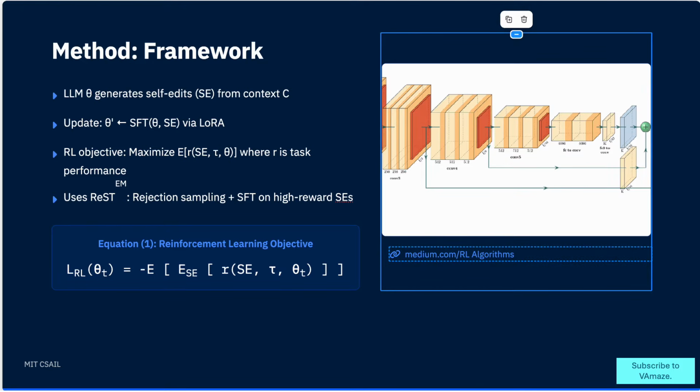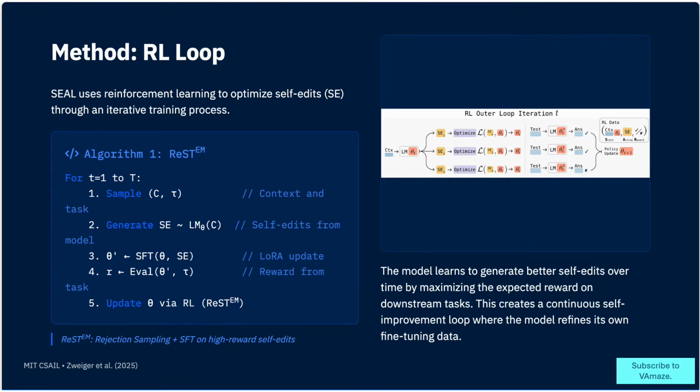Method. RL loop. The RL loop that powers SEAL follows a clean, iterative process. For each training step, the system samples context and tasks, generates self-edits from the current model, creates an updated model through fine-tuning, evaluates its performance on target tasks, and then uses these rewards to update the model parameters. This creates a continuous improvement cycle where the model literally learns how to improve itself more effectively over time.